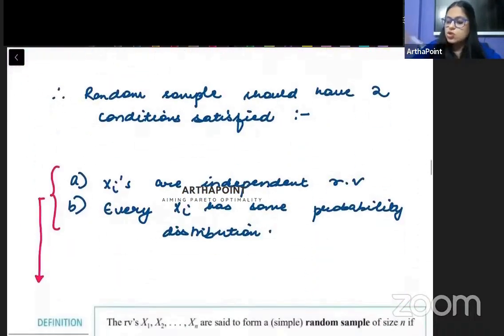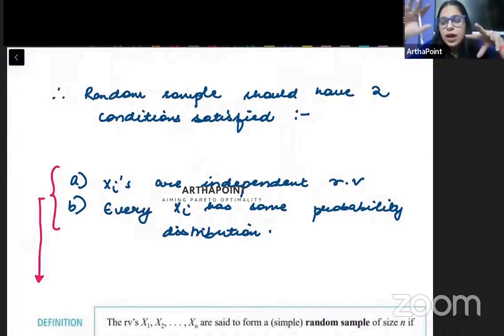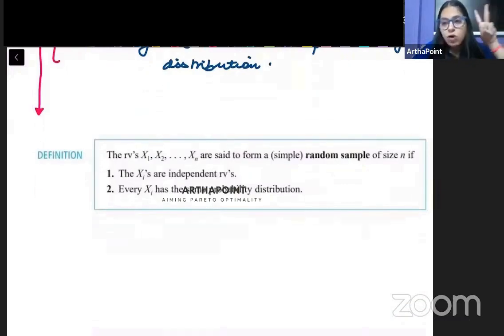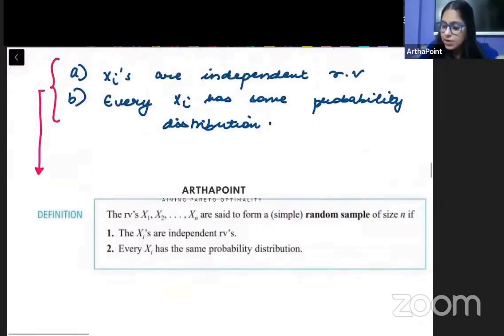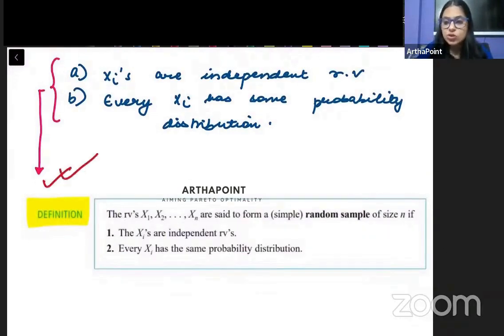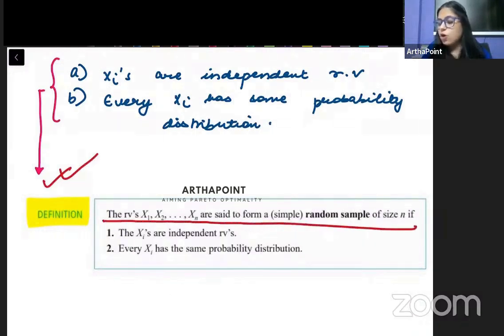Okay, beta. So now we need to understand कि because I am creating a sample और sample अपने आप में random है, तो there are 2 things which will formulate 2 conditions which will be required to formulate a random sample. Again beta, this is the next definition which has been used in the book. इस definition को थोड़ा सा पढ़ते हैं हम. The random variables x1, x2 till xn are said to form a random sample of size n if 2 things are satisfied. 2 चीजों का satisfy होना बहुत ही जरूरी है for us to call it a random sample.